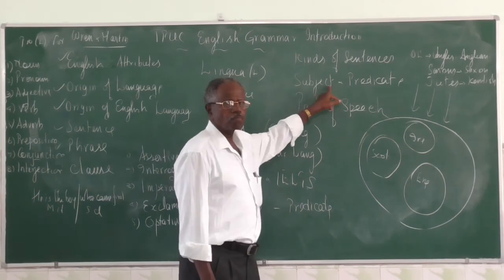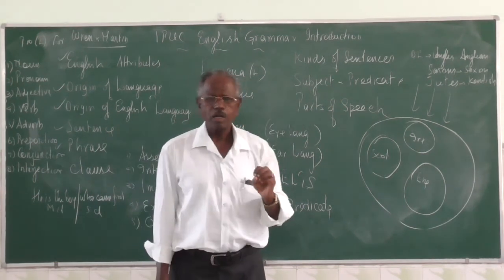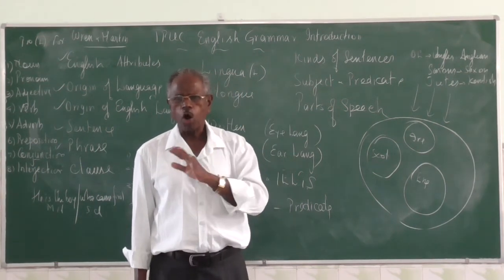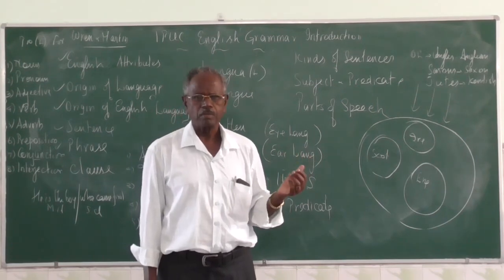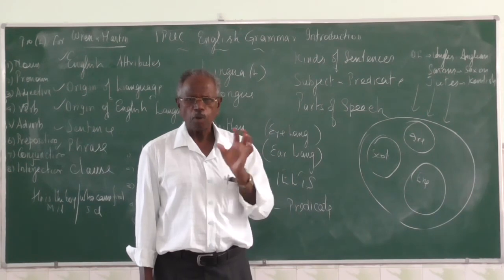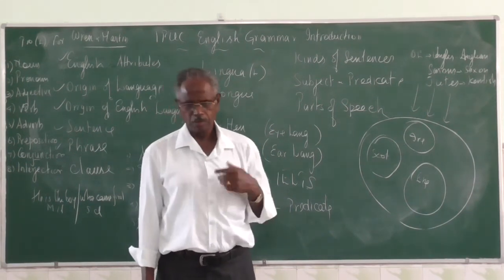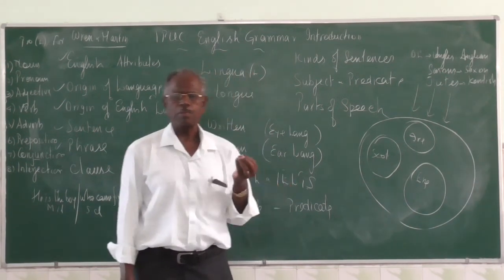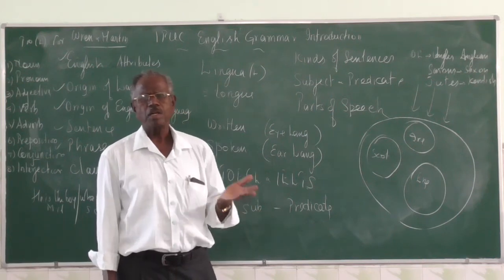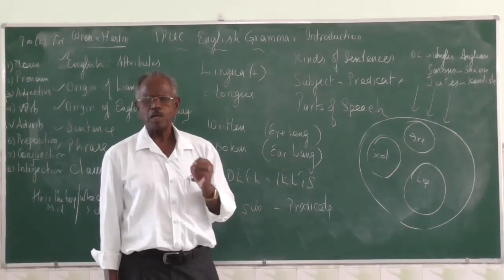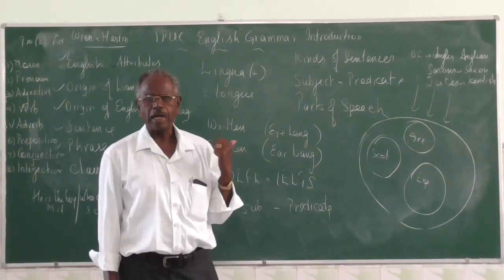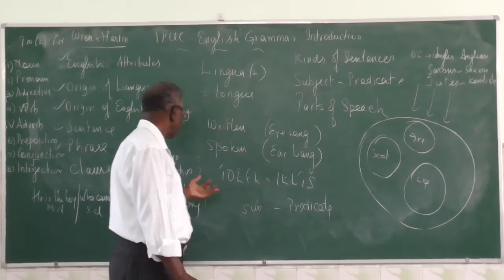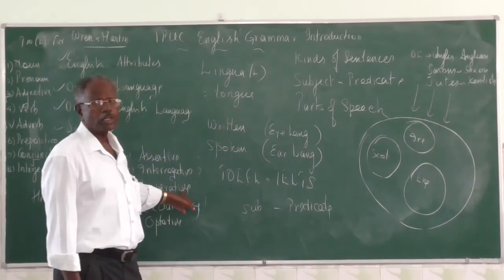Then subject and predicate. What is subject? A word or words about which something is said. Raju is the captain. Raju is the subject. About Raju, everything is there. Generally, subject comes in the beginning, sometimes at the end, and sometimes subject is understood or implied in imperative sentences, that is commands and requests.